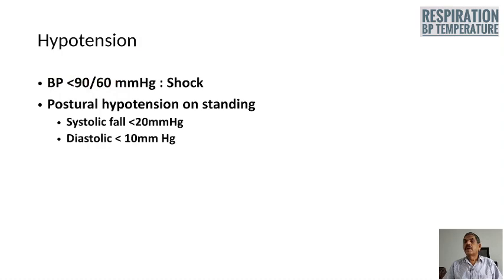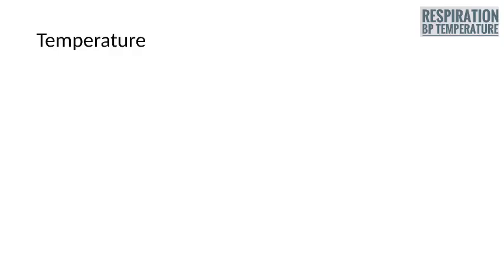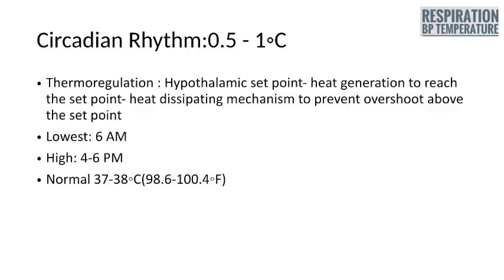Hypotension means blood pressure less than 90/60 millimeters of mercury, and usually this is what is called shock. Postural hypotension on standing, that is a fall of more than 20 millimeters of mercury in systolic, or a fall of more than 10 millimeters of mercury in diastolic, is a point in favor of postural hypotension. Fourth vital is the temperature. The method of measuring temperature we have already discussed in general examination part 1.